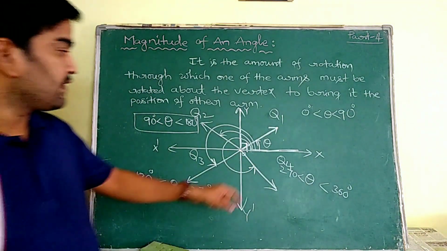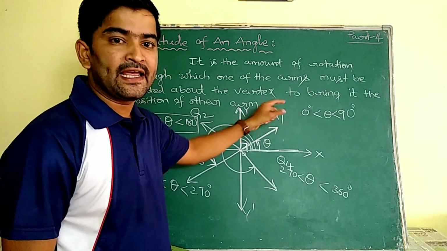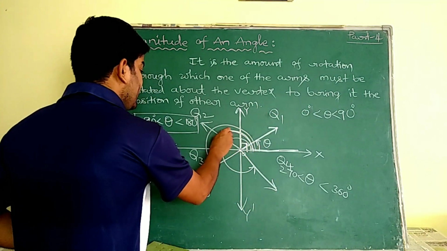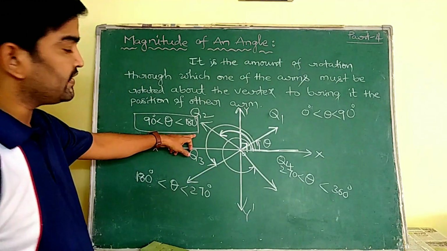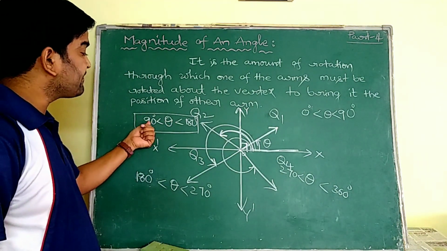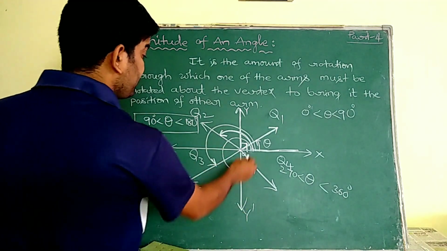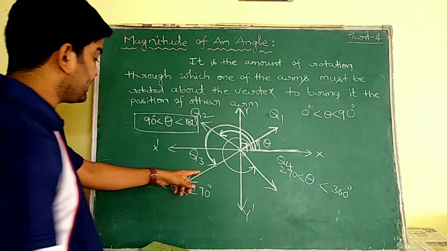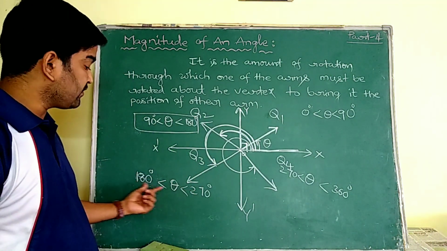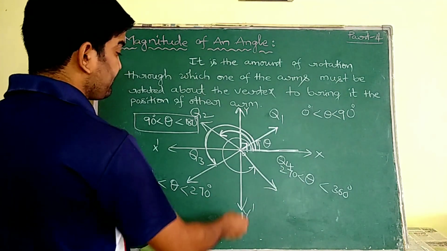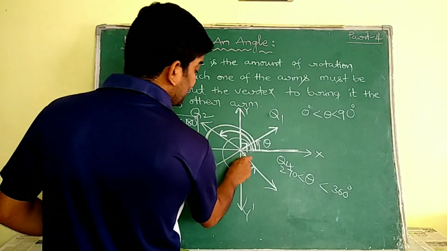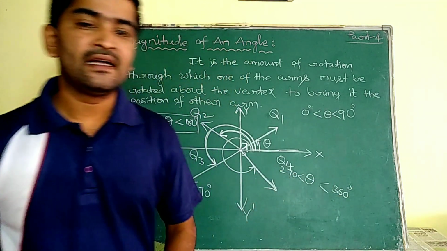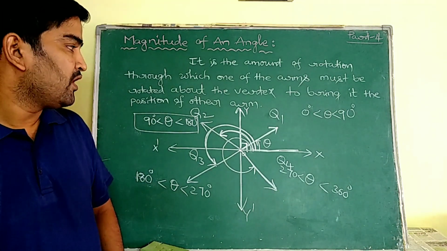I hope you understand everyone. Theta lies in quadrant 1 if it is in between 0 and 90. If theta lies in quadrant 2, then theta is in between 90 and 180. If the same angle or revolving ray is in quadrant 3, then the angle is in between 180 and 270. If it lies in quadrant 4, then theta is in between 270 and 360. So remember that.